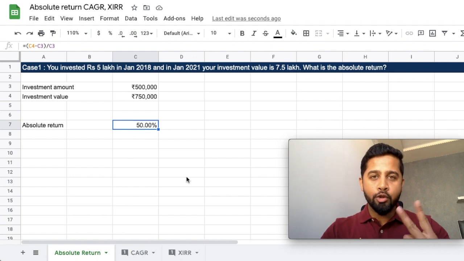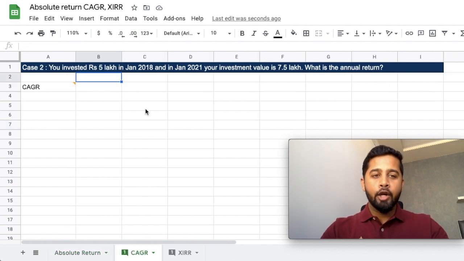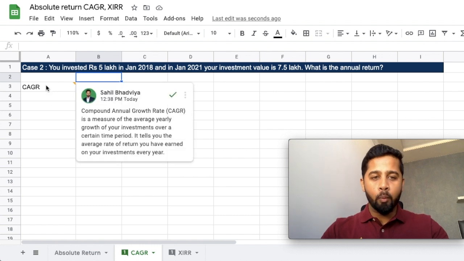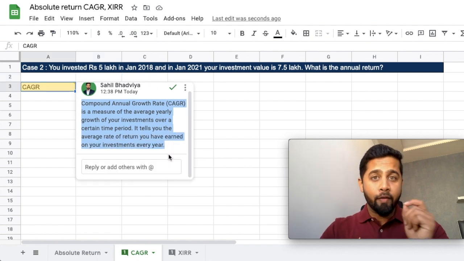Now let's take case 2, where you want to calculate the annual return. And for that, you need to know the CAGR formula. And what is CAGR? Your compound annual growth rate is a measure of the average yearly growth of your investment over a certain time period. It tells you the average rate of return you earned on your investment every year.